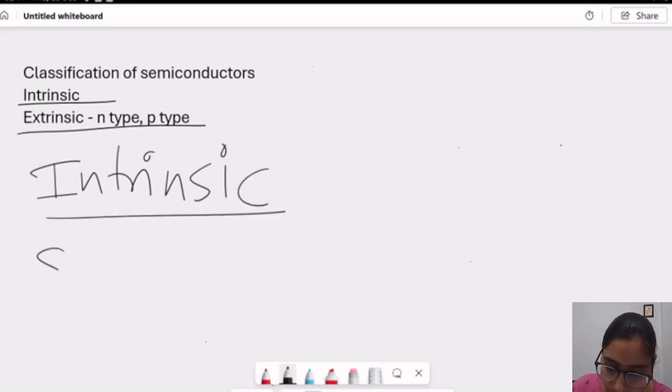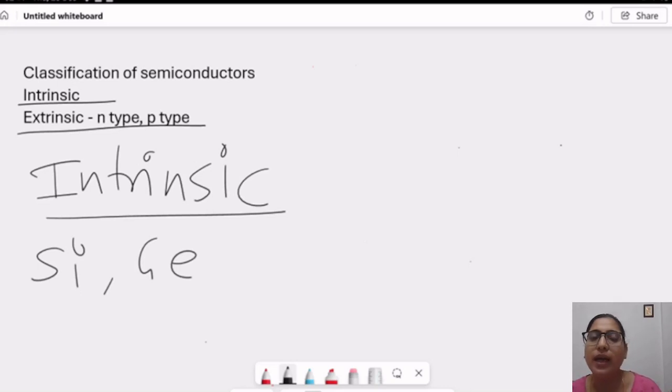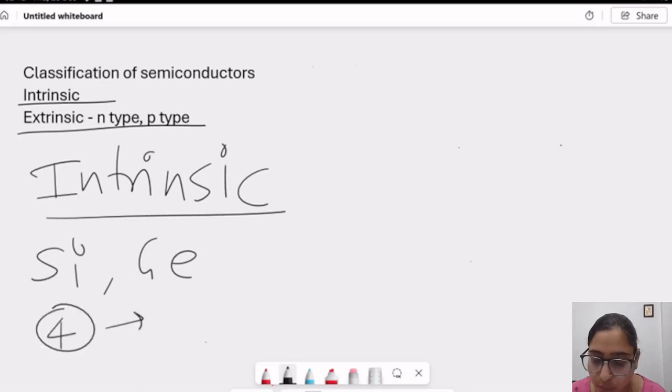Let us consider silicon and germanium. If we use these in their purest form, meaning no impurity atom is added, then the crystal lattice of silicon or germanium is considered an intrinsic crystal lattice or intrinsic semiconductor. We know that silicon and germanium both have 4 valence electrons in their outermost shell, so they both have a tetravalent structure.